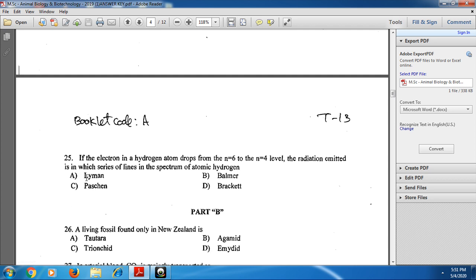And next, the 25th one: when the electron in the hydrogen atom drops from n=6 to n=4 level, the radiation emitted is in which series of lines in the spectrum of atomic hydrogen? From n=6 to n=4, here the Brackett series is the correct one.